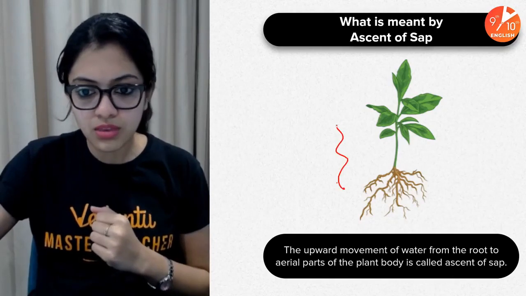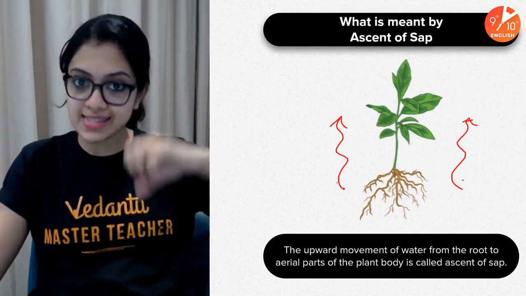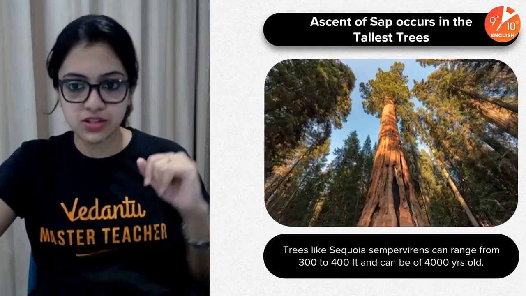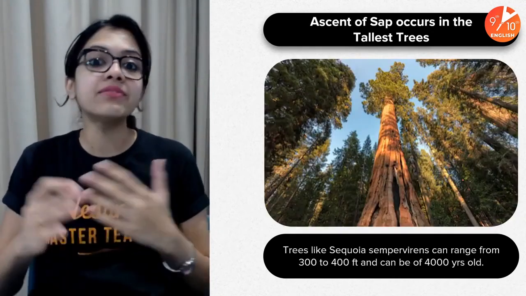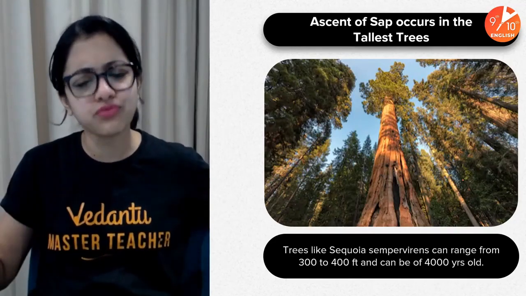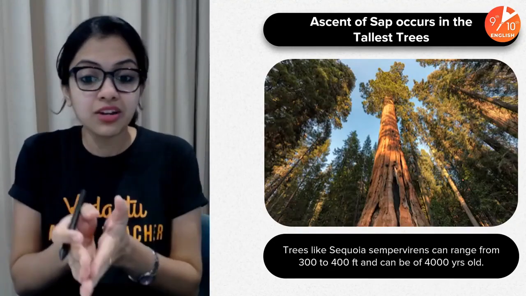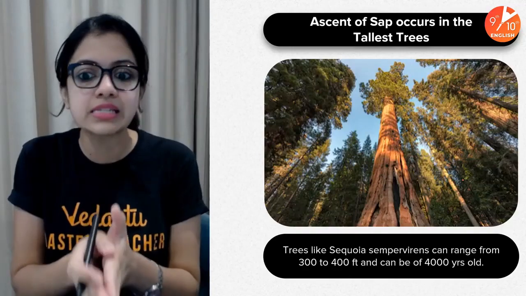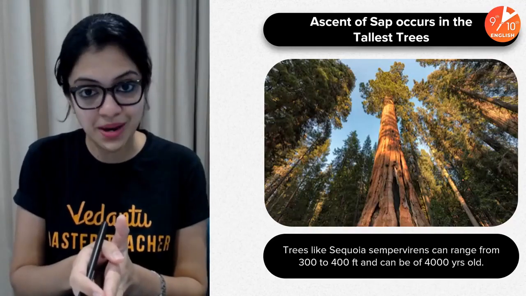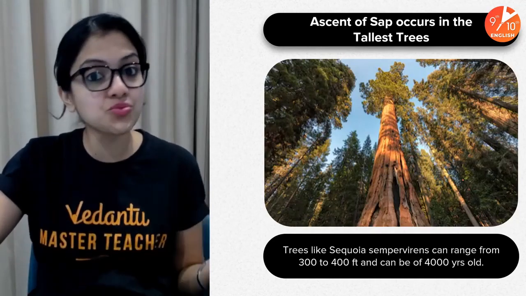From here towards the upper parts, because as we know, it's from the soil that all of this gets absorbed by the roots, and obviously from there it has to be transported towards the upper parts of the plant. Now, ascent of sap occurs even in the tallest of trees. Imagine trees like sequoia, which are several feet in height. Some species of sequoia trees can range from 300 to 400 feet in height, and they can be even as old as 4,000 years old. Can you imagine? Even in those, ascent of sap can occur. Isn't that just wonderful?